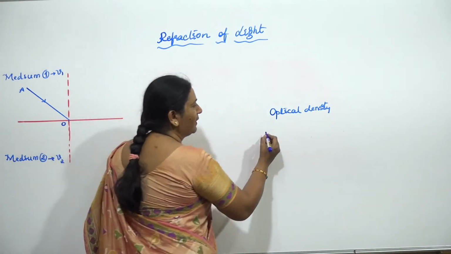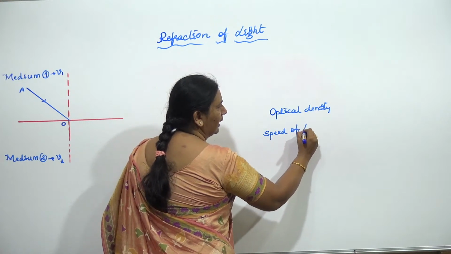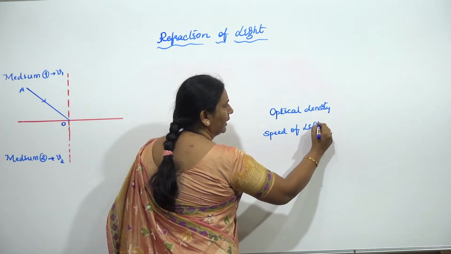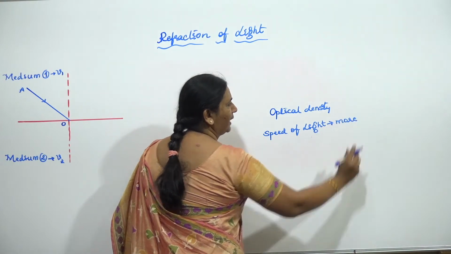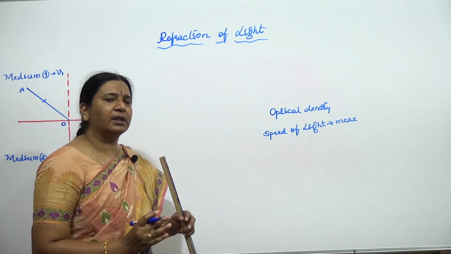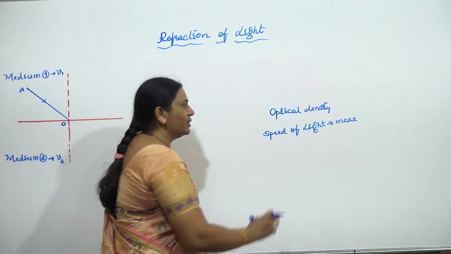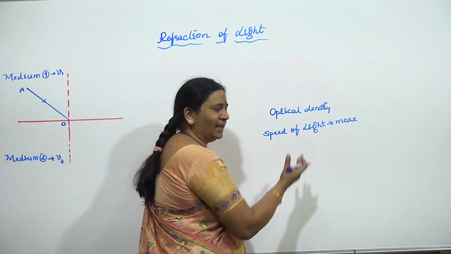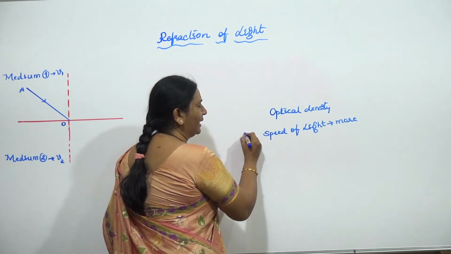Say suppose I am having the speed of light as a value, when I say more or less, these are all what? Comparative terms. So suppose I compare with another medium, let me take the present example.